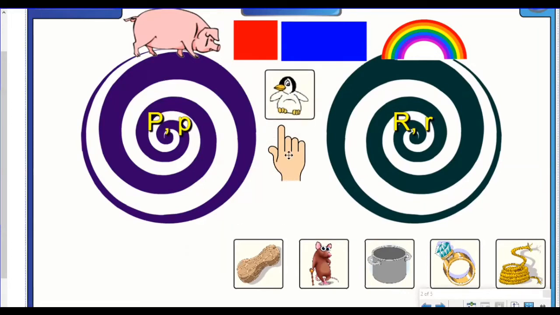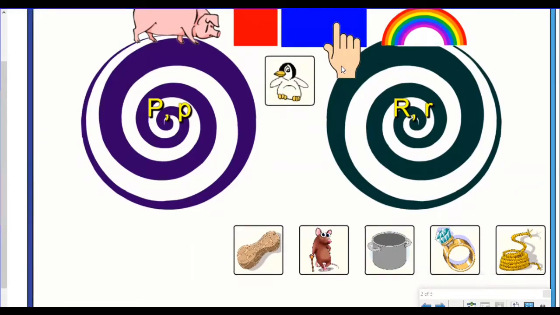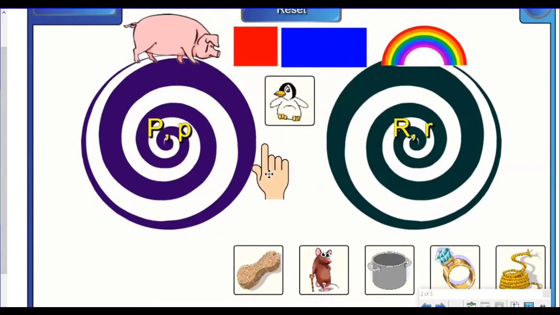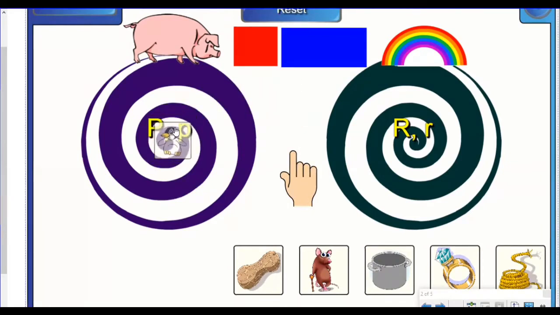Say the word penguin. Stretch it out. Penguin. Say it with me. Penguin. What sound do you hear at the beginning of penguin? Did you say P? You're right. And what letter makes that sound? That's right. The letter P makes the P sound. So let's put penguin in the letter P target.